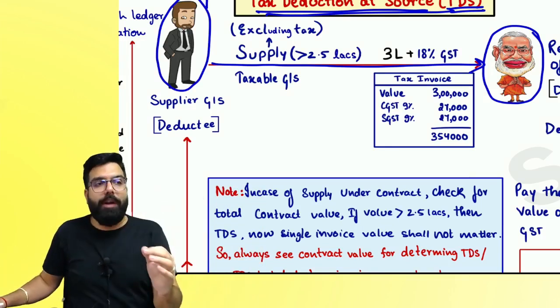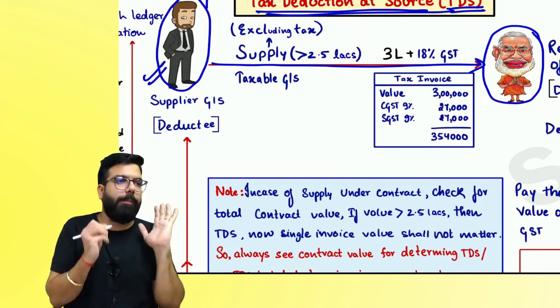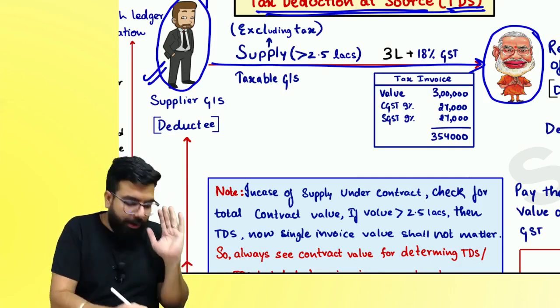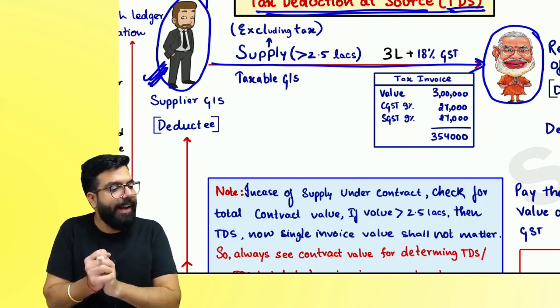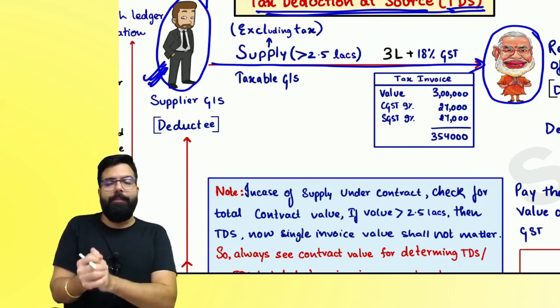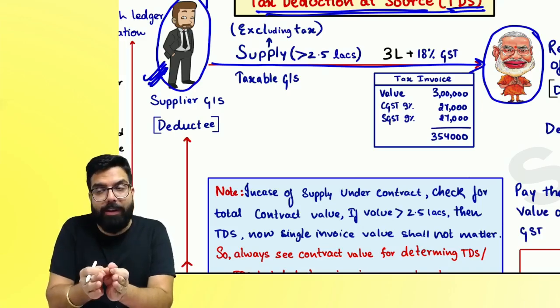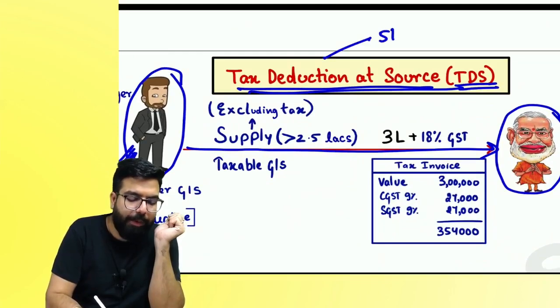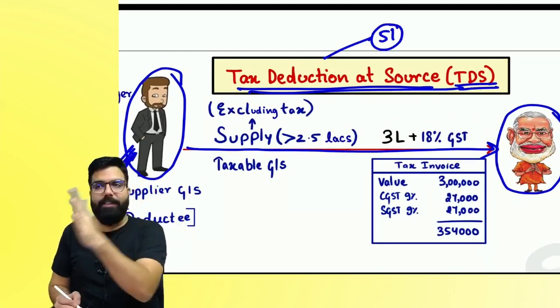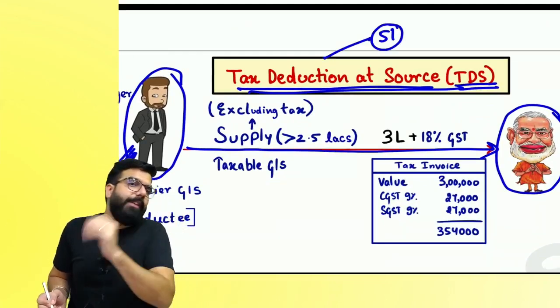So what happened over here? Government wanted to track down these people, and hence the provision of TDS was introduced in GST. In GST, what provision was introduced? TDS. The TDS provision comes under section number 51. Okay, everyone, now listen. What happens in TDS?